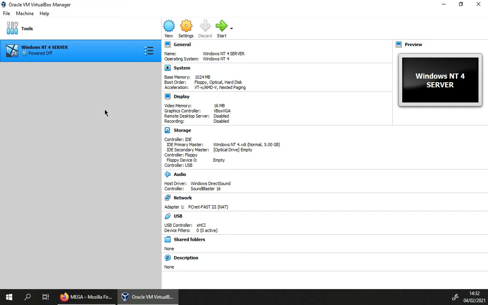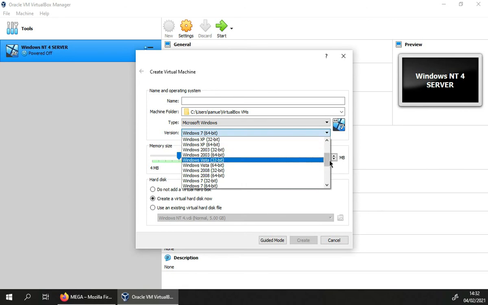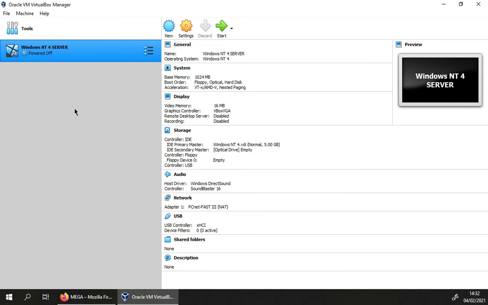So basically, what is a virtual machine? Think of it as running an operating system on top of the one that you already have. Right now I'm running Windows 10 on here, and if I click on new, then I could run many different operating systems on this computer. It pretty much acts like a separate PC.